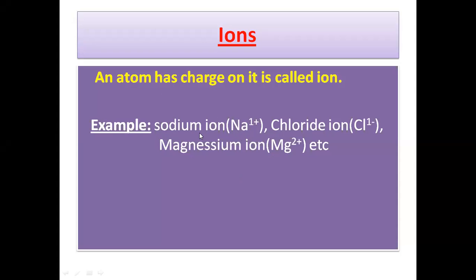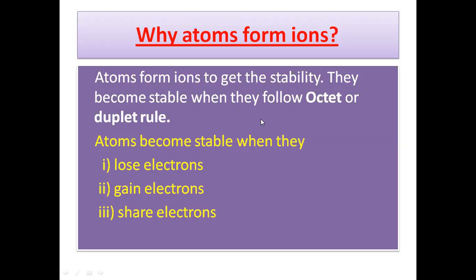As we know, sodium in a neutral form does not have charge on it, but when it forms an ion, the sodium has a charge, that is 1 plus, and when the chloride ion is formed, this chlorine gets a charge, that is 1 minus. Why do atoms form ions? Atoms form ions to get stability.